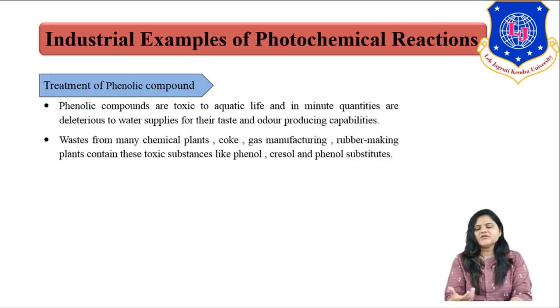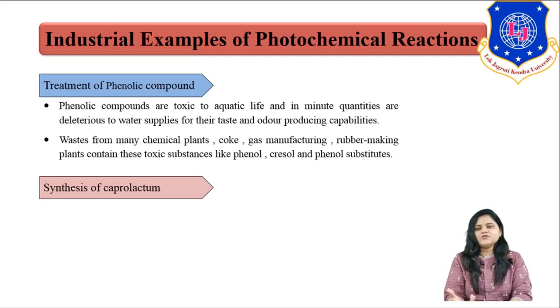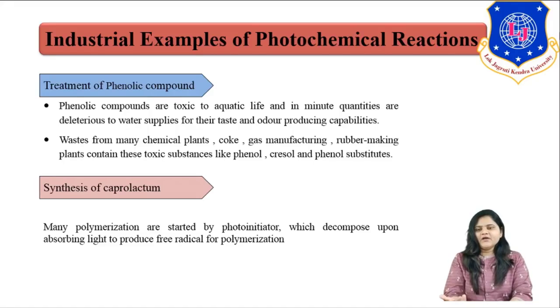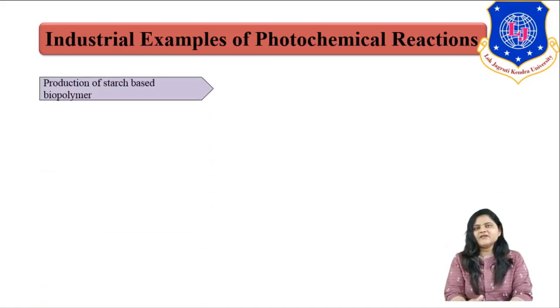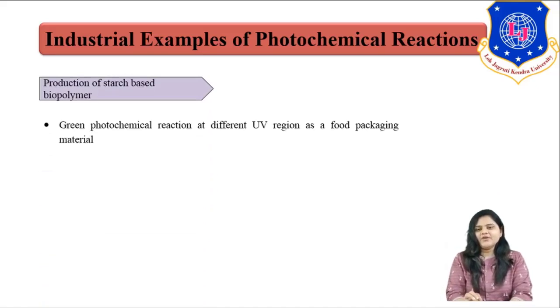For the treatment of those kinds of wastewater, again we are using the photochemical reaction along with a suitable solvent. Another example of a photochemical reaction is synthesis of caprolactam. Many polymerization reactions are initiated by light, right? That means a photoinitiator is present, which decomposes upon absorbing light to produce free radicals. Another example of a photochemical reaction is production of starch-based biopolymer, which is used for food packaging material. So those kinds of reactions happen under green photochemical reactions.